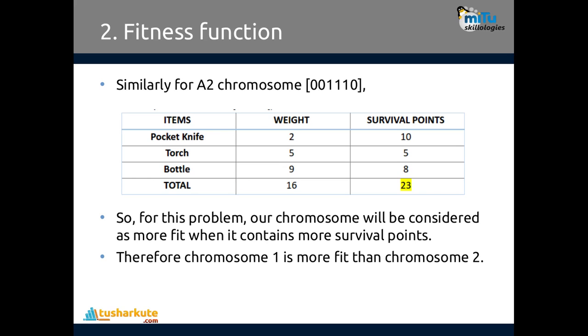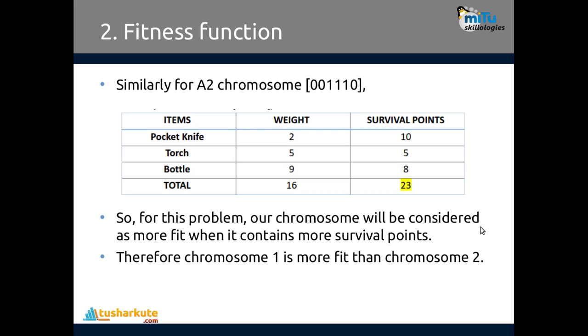Now let's perform the same operations for A2, which contains 0 0 1 1 1 0. So items 3, 4 and 5, these 3 items are taken. Item 3 is 2, the torch is 5, and the bottle is 9. Combining all, we have 16 kilograms as weight. Survival points are 23. For this problem, our chromosome is considered more fit when it contains more survival points.